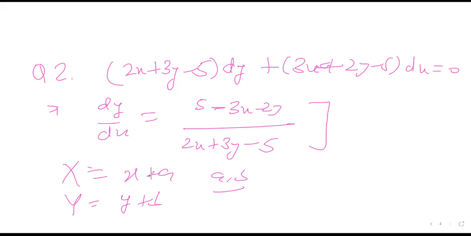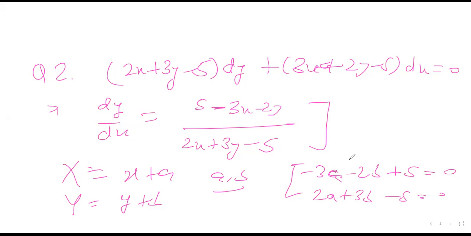Let's say if I put x plus a and y plus b here, you will get minus 3a minus 2b plus 5 is equal to 0, and from here you will get 2a plus 3b minus 5 is equal to 0, and you can solve these equations and you will get the values of a and b, and you will use that substitution, and after the substitution this equation will get reduced to a homogeneous equation.